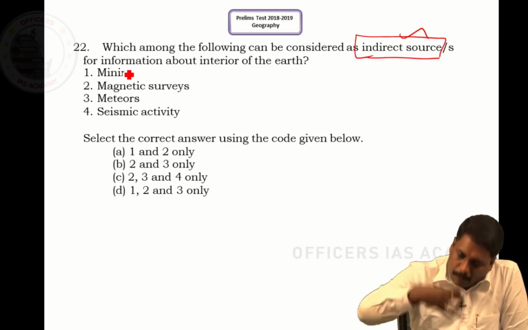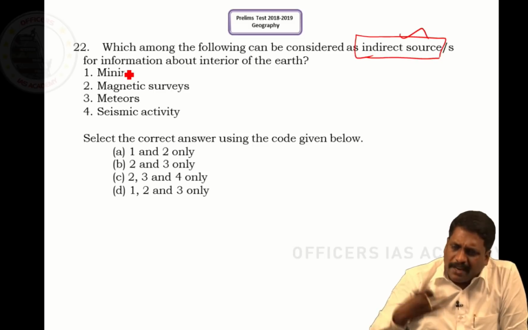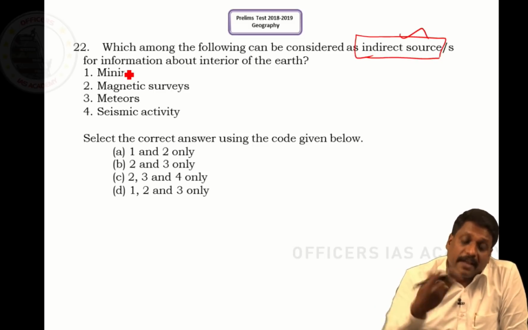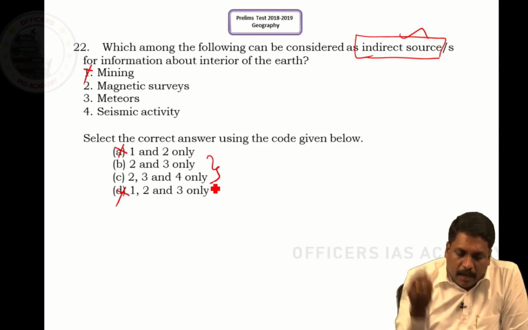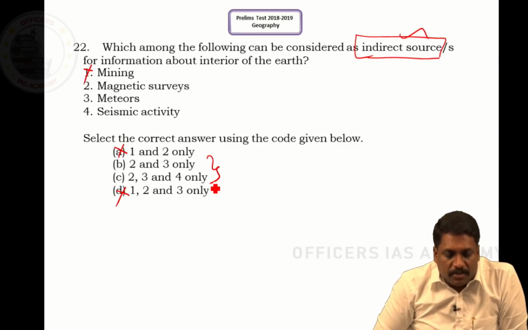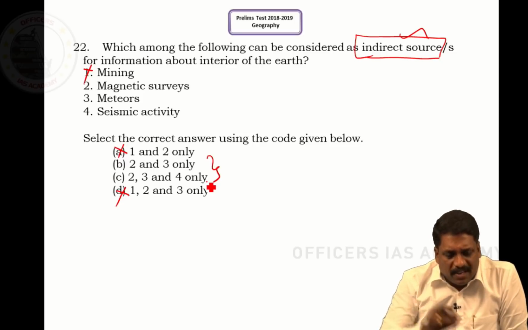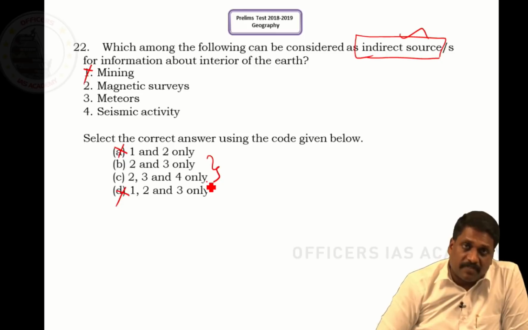So mining is a direct source. In mining, I extract the material from Earth's interior and test it to learn about the interiors of the Earth. So mining is more of a direct source. It means statement 1 should not be part of my answer. Again, my choice lies between B and C. So what is the decisive statement I have? I have to see whether it is 4. Let us not be concerned about 2 and 3. Reading 2 and 3 and thinking about them is a waste of time, right, sir?